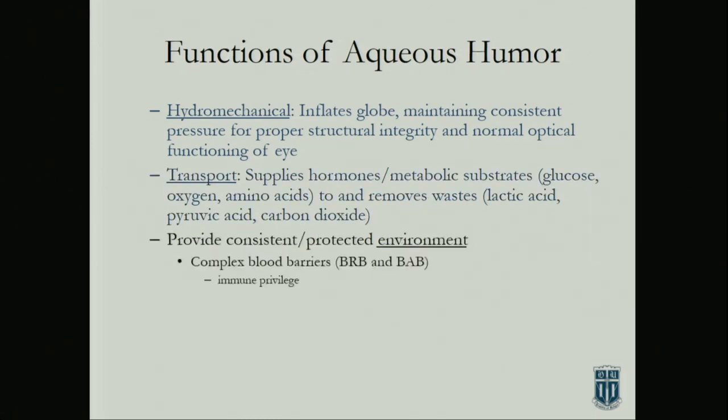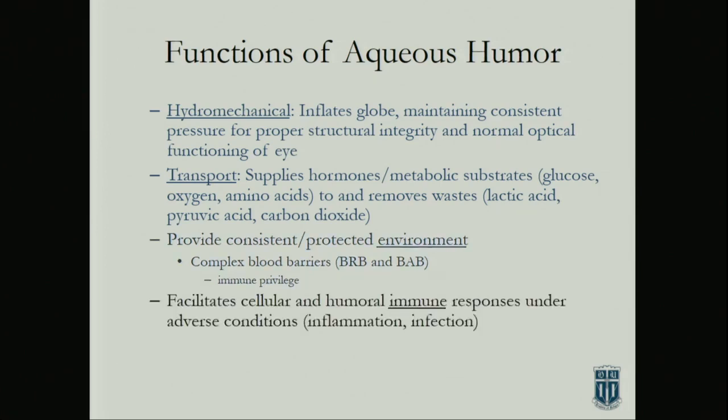And it also provides, remember, this is an extension, an outpouching of the brain that's facing the outside world. So you need a nice protected environment for those tissues. And it has its own blood-brain barrier. It has the blood-retinal barrier and the blood-aqueous barrier, which I'm going to talk more about in detail. And it provides an immune privilege, as you can imagine, because of that.